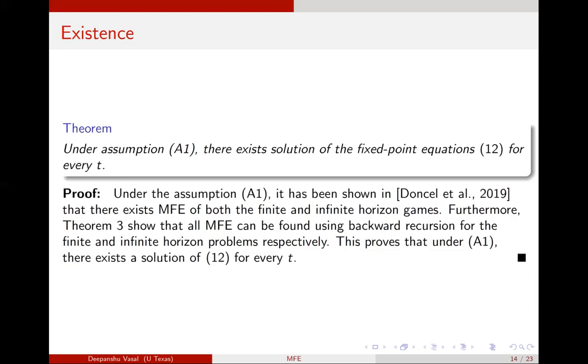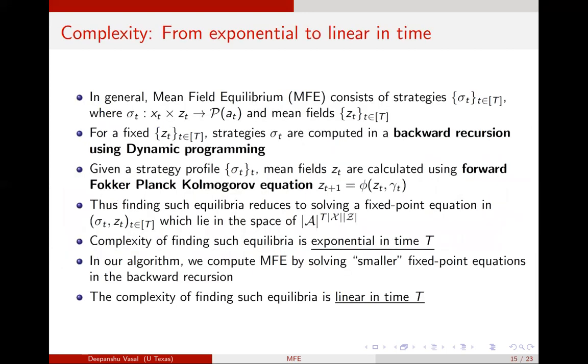Under this assumption, it has been shown that there exists a mean field equilibria. And since from our converse, we know that all mean field equilibria can be found using the backward recursion, this implies there always exists a solution for the fixed point equation in time t.